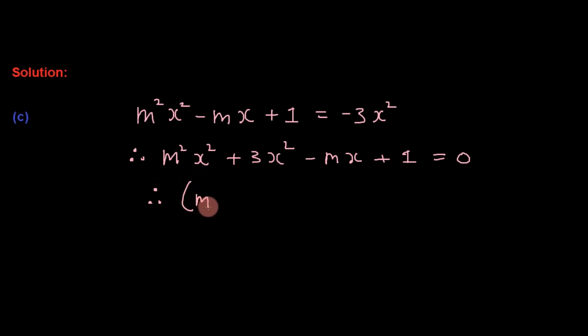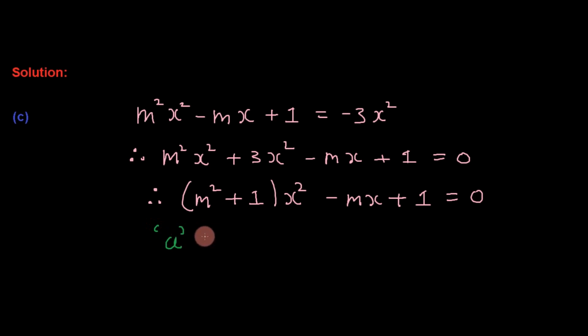So then m squared plus 1 multiplied by x squared. Now the equation is in standard form, so we can write down a, b, and c. A is going to be m squared plus 1. B is negative m. And c, of course, is 1.